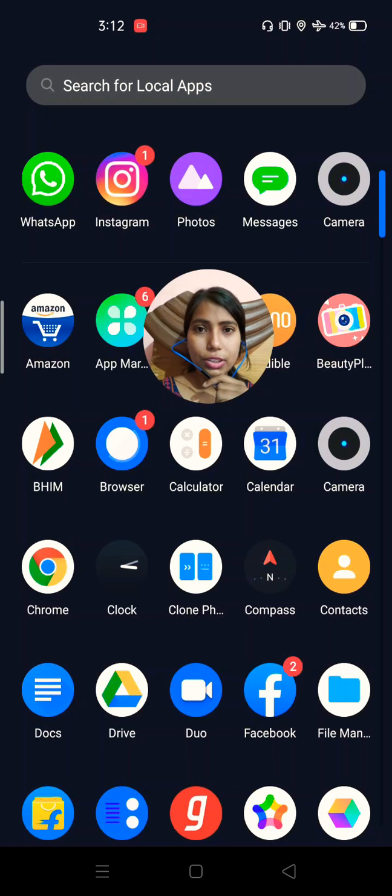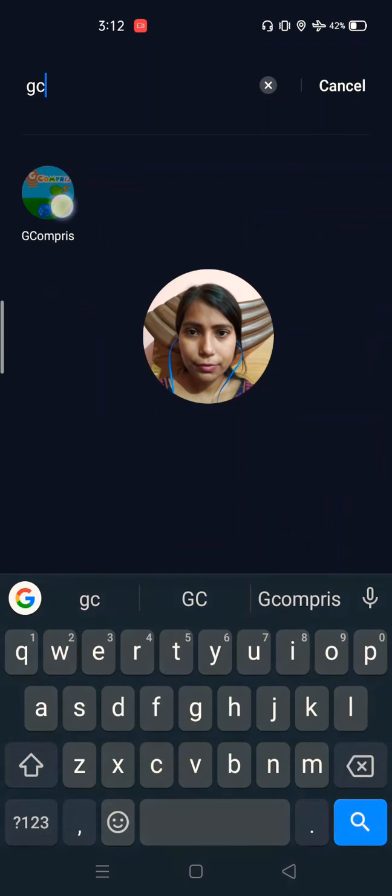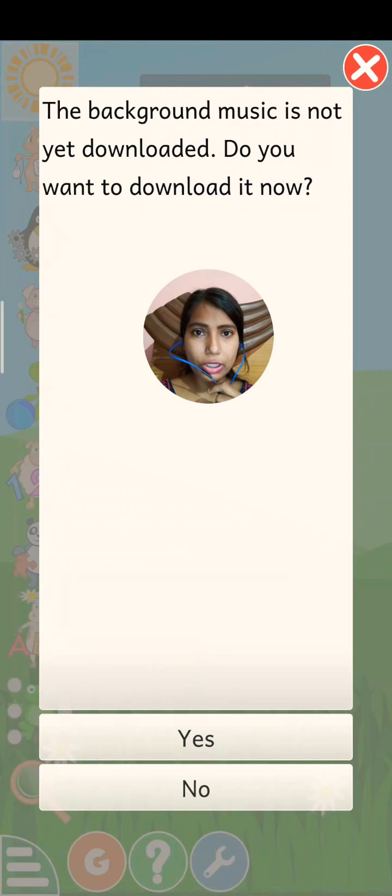You have to go to the search bar, and there you have to write Gcompress. Click on that, and it will give you one option. The background music is not yet downloaded. Do you want to download it now? It is up to you whether you want to download it or not. If you don't want to download it, you will say no. If you want to download it, you will say yes.